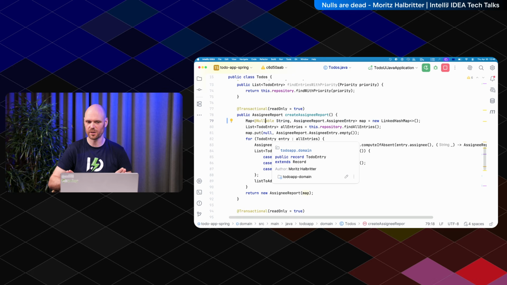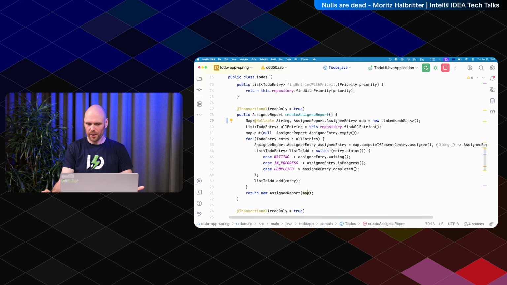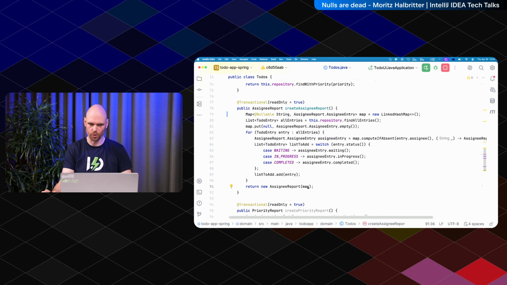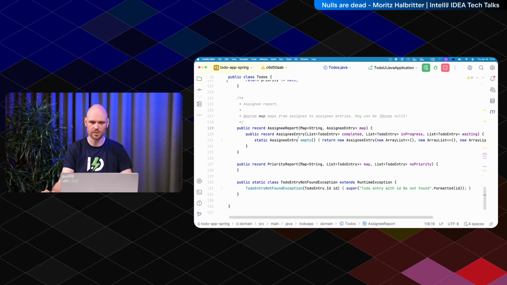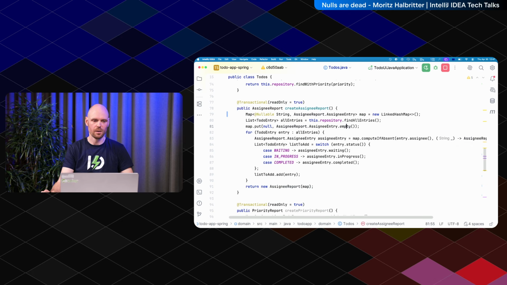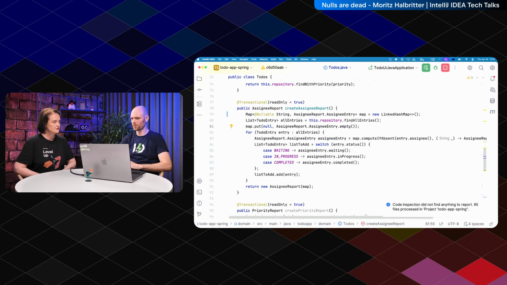A lot of the JSpecify specification talks about nullable in case of generics, because this stuff gets funny very fast. Now it's still complaining here because I pass this map of nullable string into this assignee report constructor. Here it expected a NullMarked type, but it got a nullable. So it's telling me I should also annotate this here, because a map of string assignee entry is not the same as a map of nullable string assignee entry. Run the inspection again, and now we see it did not find anything to report. Cool. So our application is a lot more null safe.